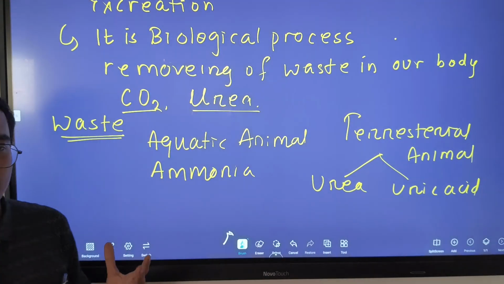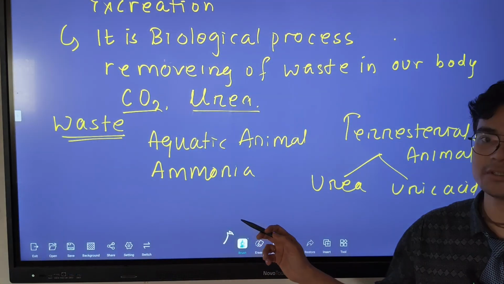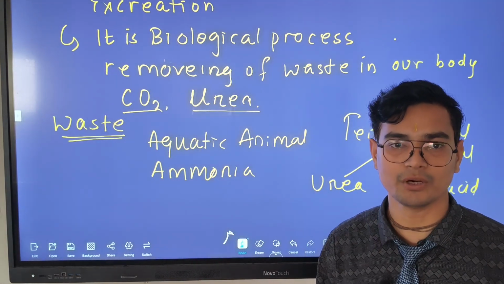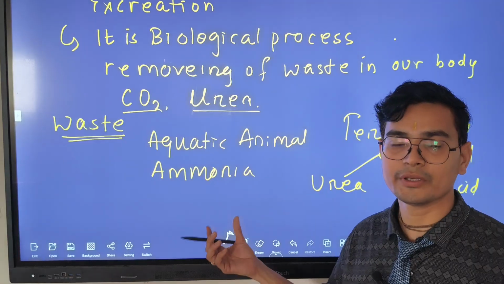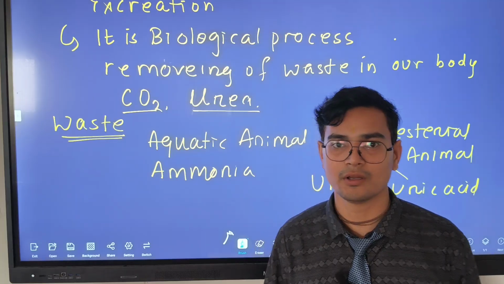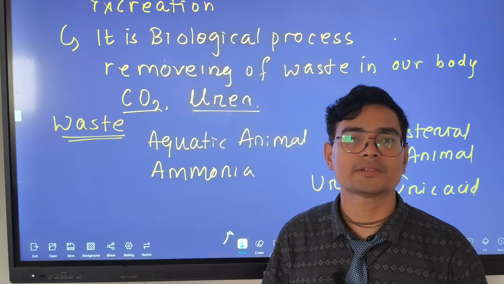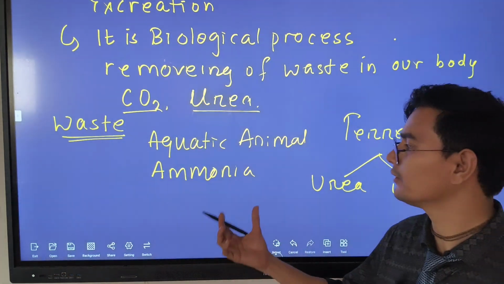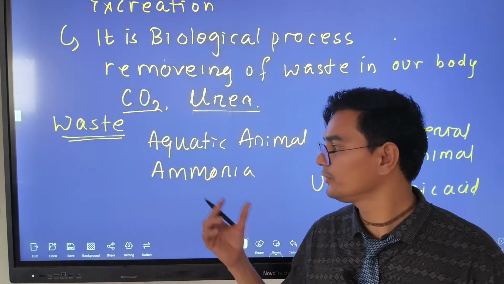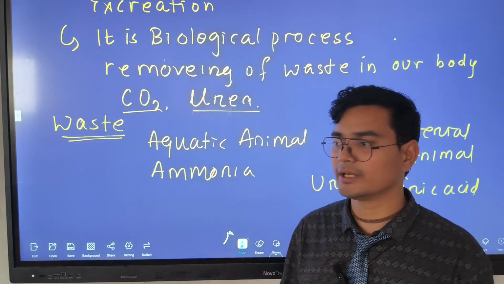Ammonia is a highly toxic substance. For removing ammonia, a large amount of water is required. So this type of removing process is present only in aquatic animals, like fishes, aquatic amphibians, and some insects also. Ammonia is dissolved in water, and with this water it is removed from the body.